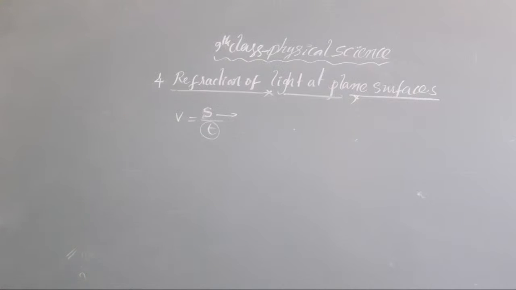Every time, the path is chosen by the light ray so as to minimize the time to travel. Clear or not, all of you? That is what Fermat's principle is. Between two points, the path selected is the one that needs the shortest possible time to cover.